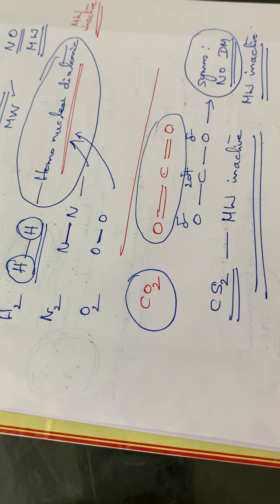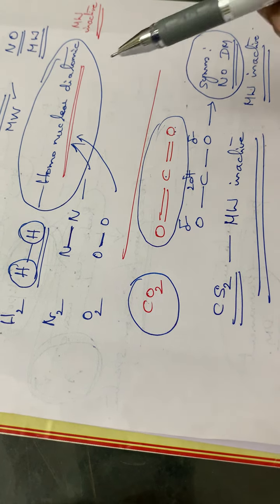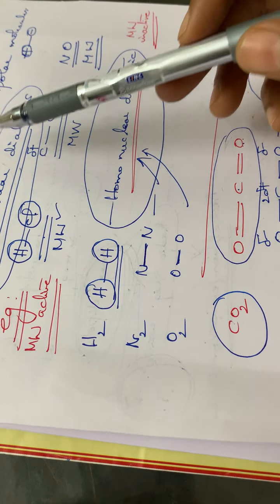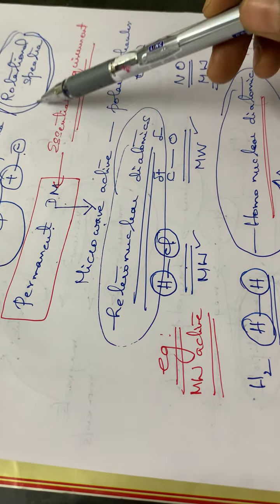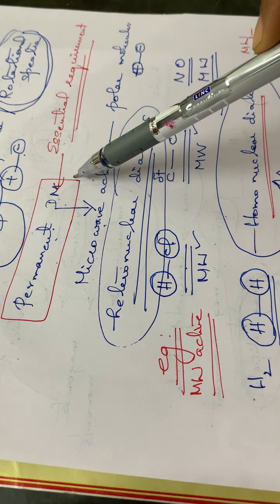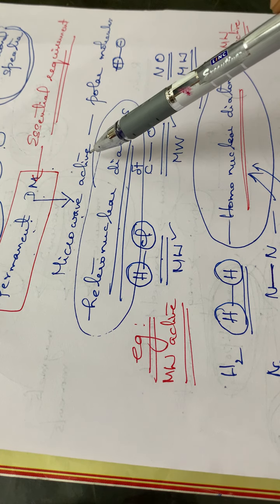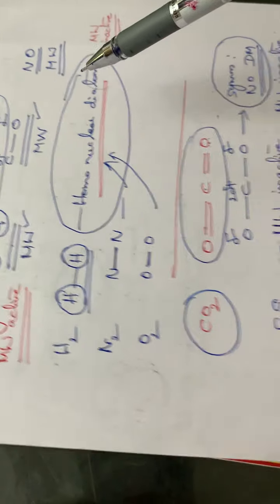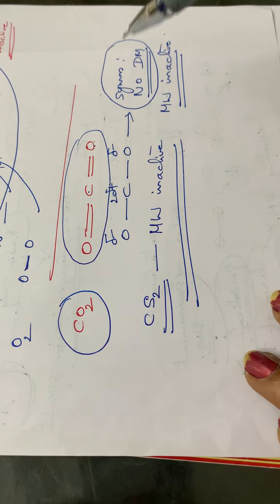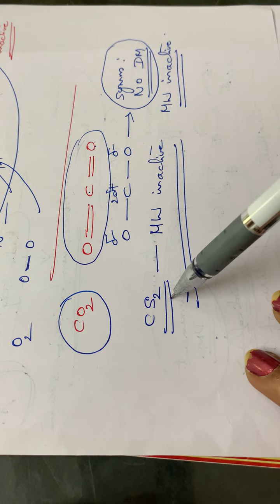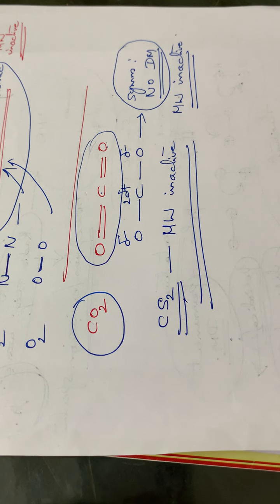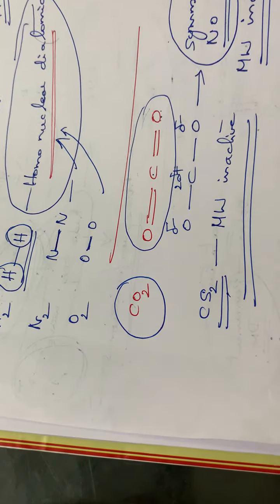So in general, for a molecule to be microwave active, the essential requirement is that it should have a permanent dipole moment. Heteronuclear diatomics will give a microwave spectrum. Then exceptional cases are there: the carbon dioxide molecule and the carbon disulfide molecule, both of them are microwave inactive. So this is about the microwave spectrum, the second one.